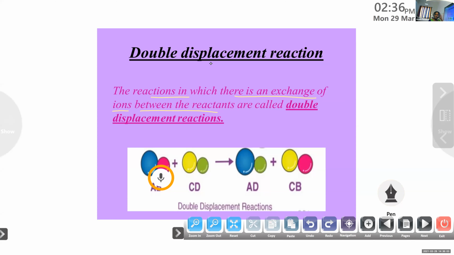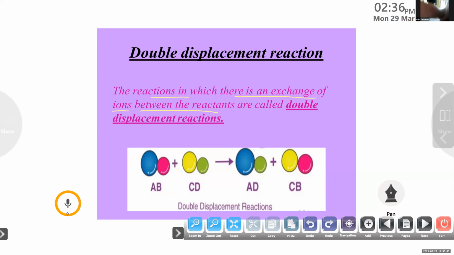What's the difference between single displacement reaction and double displacement reaction? Abin, can you tell me?